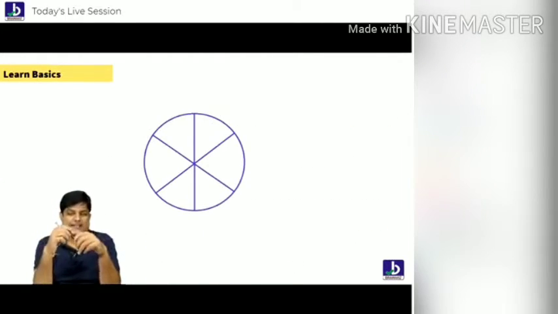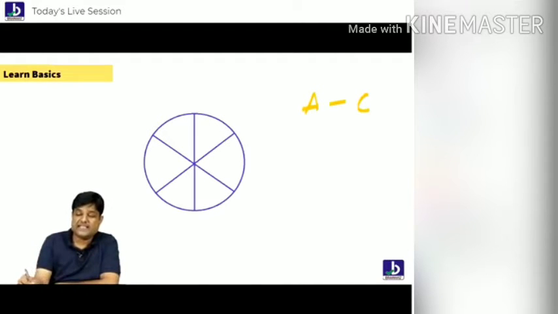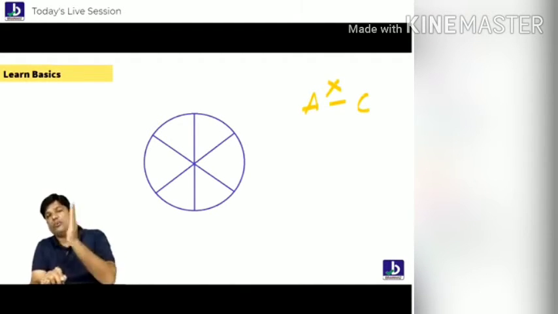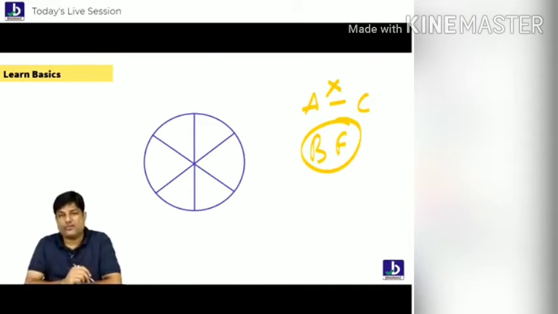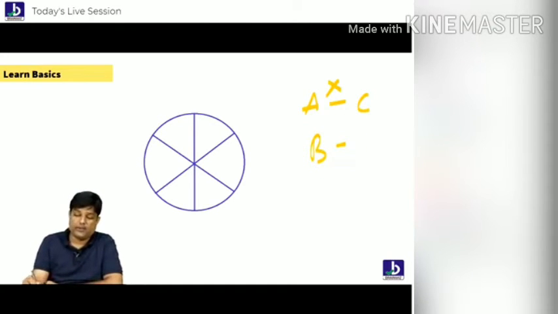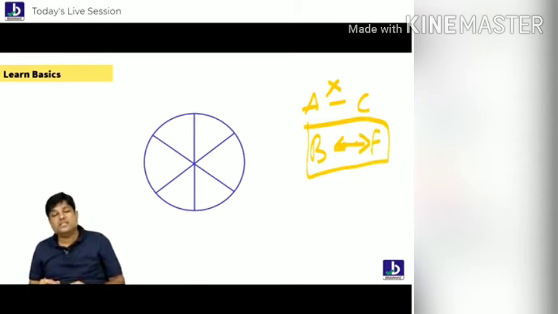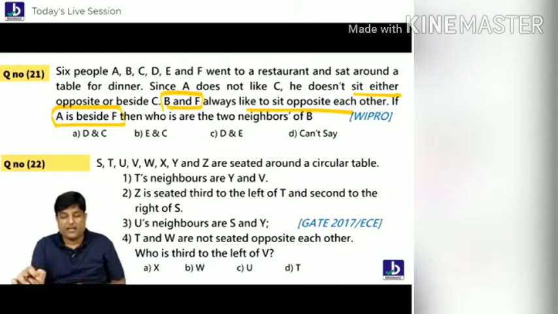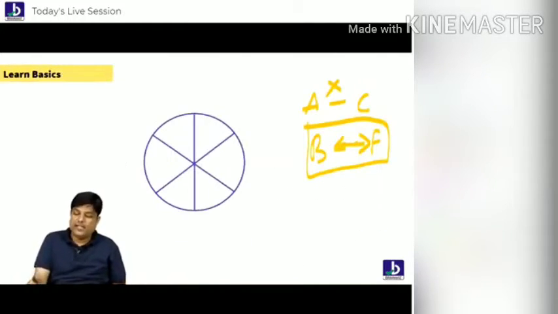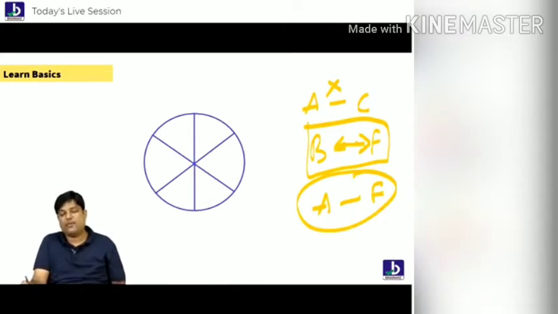A question is given to you. First point, A and C are enemies. They don't like each other. They don't sit opposite to or neighbor each other. Sorry, B and F are sitting opposite to each other. Are you understanding, everybody? The third point he has told you in this question is that A is beside F. You know what is the meaning of A is beside F? It means A and F are neighbors.